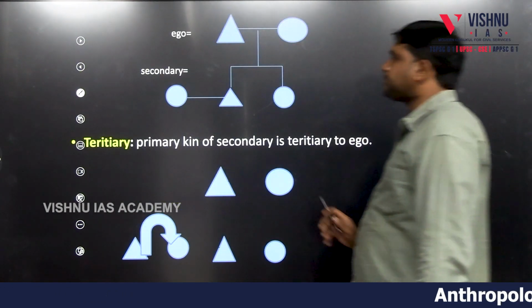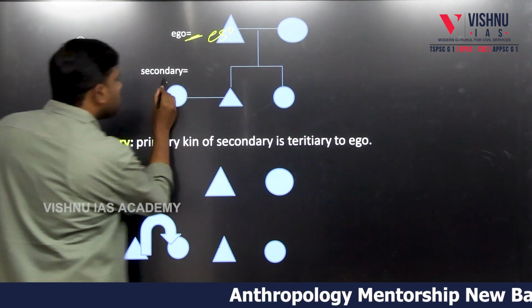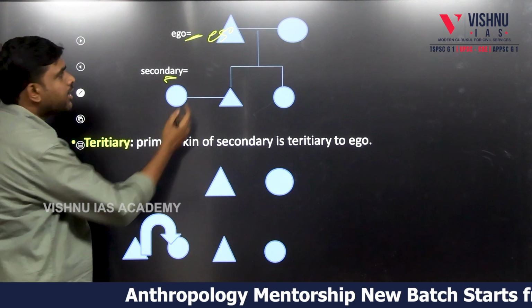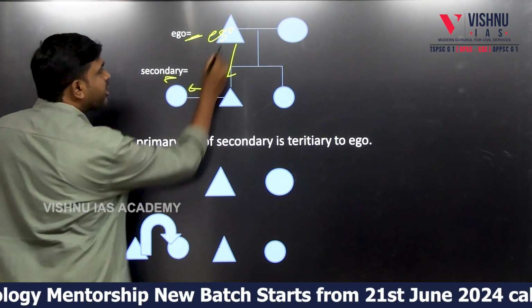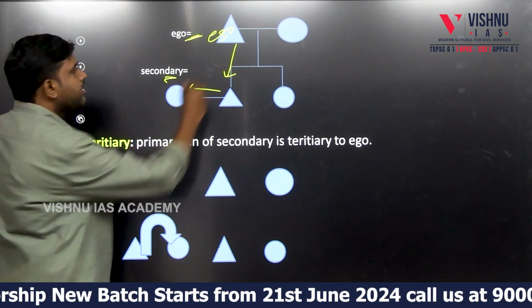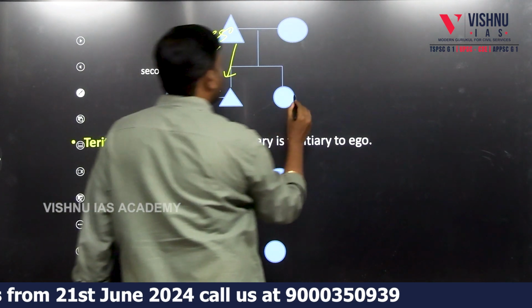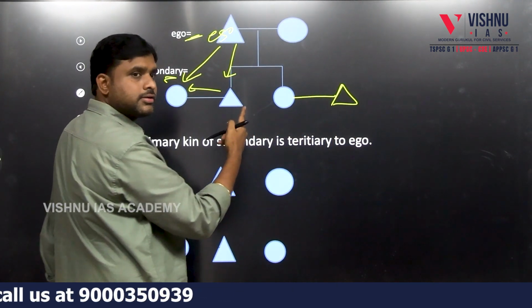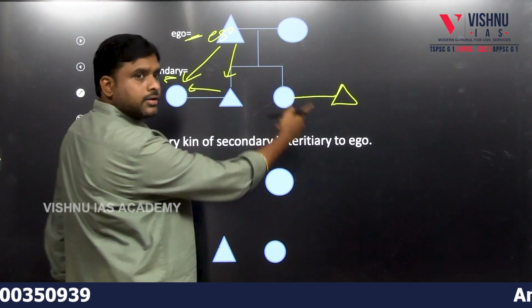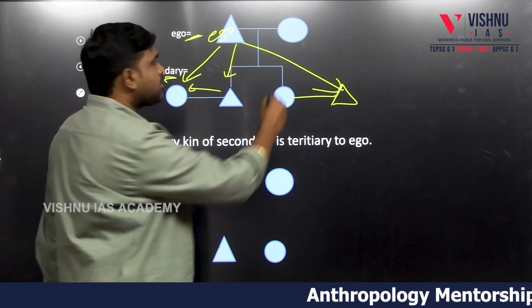Now you see the diagram. This person I am taking as ego. This lady is secondary. Son: primary or secondary? Primary. Son's wife for him is secondary. This is secondary for this person, ego. Secondary? Yes. Secondary. Nivas, this person?